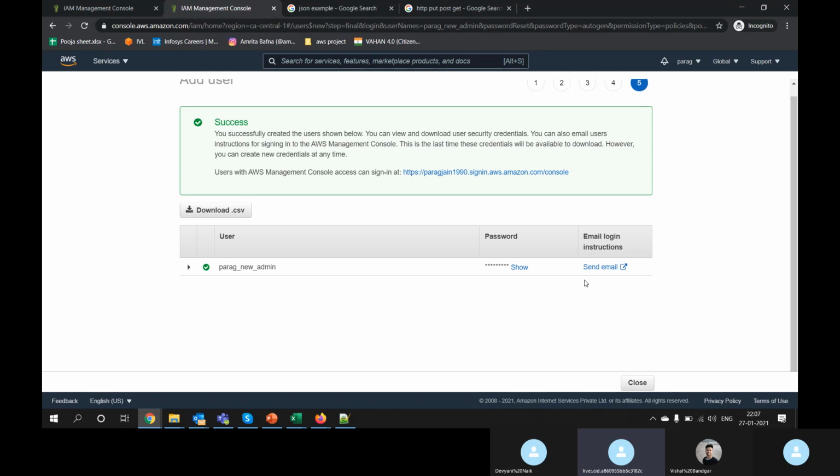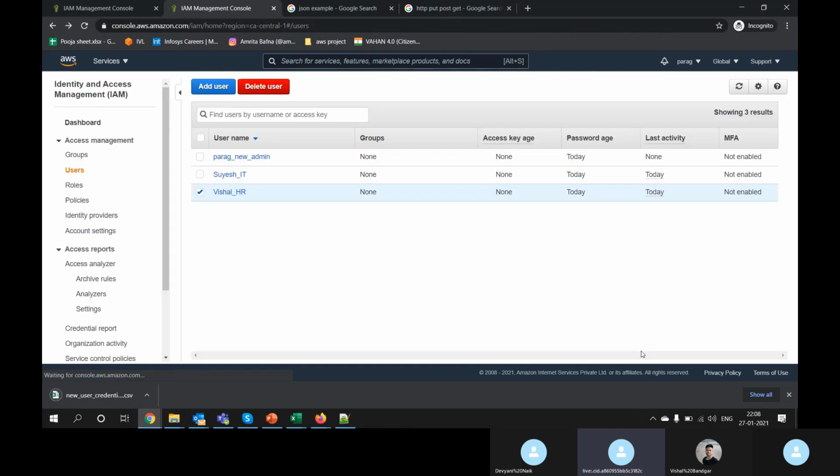You are able to see the password one time only. If I'm not downloading this CSV file, then as an admin I won't be able to see the password after this. Otherwise, the user has to ask me to regenerate the password. I'll show you how to regenerate it, and you can even mail the password. So I will download this CSV and close.